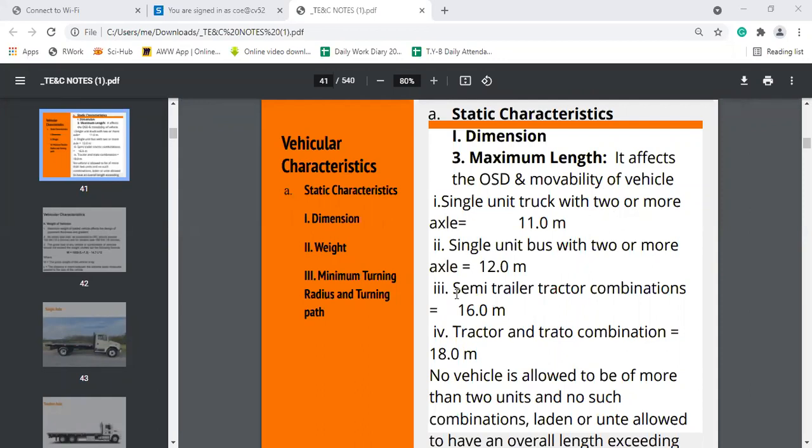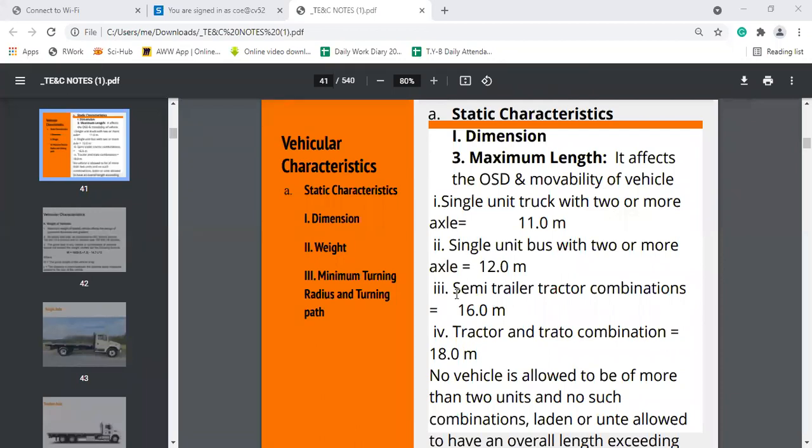Okay, so in the last lecture, we have discussed the vehicular characteristics. In that, there are two types of characteristics. One is the static characteristics and second one is the dynamic characteristics. And in static characteristics, we have seen the dimensions, weight, and minimum turning radius of the vehicle.